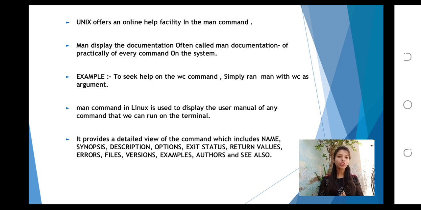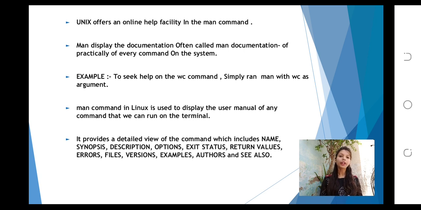Man displays the documentation, often called the man documentation, of practically every command on the system. For example, to seek help on the wc command, simply run man with wc as argument. The man command in Linux is used to display the user manual of any command that we can run on the terminal.